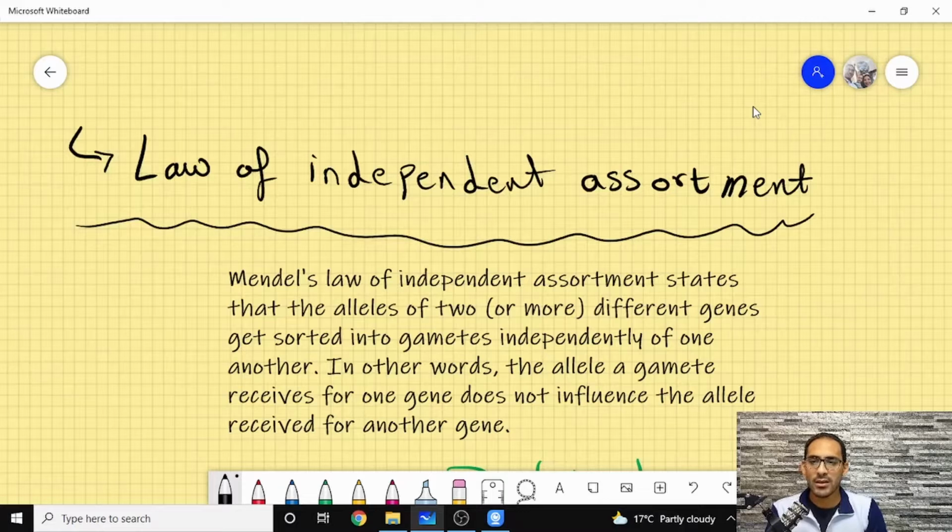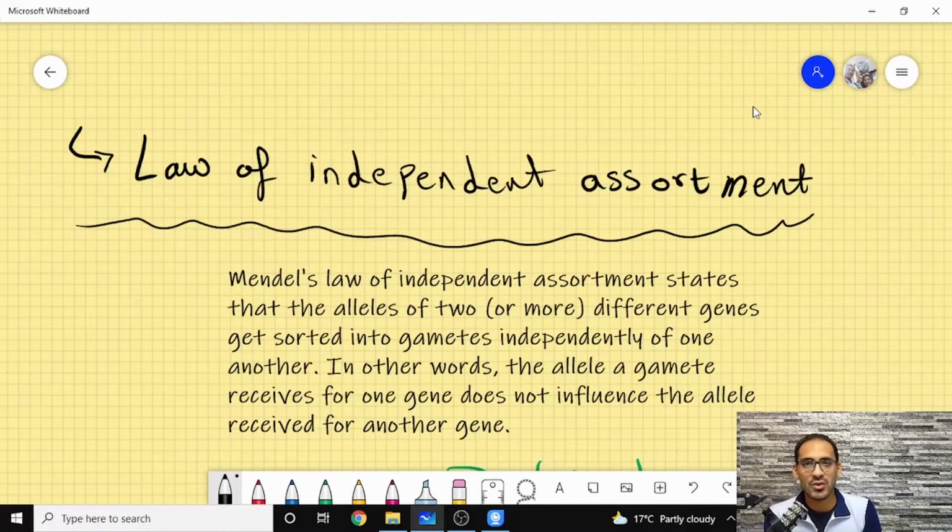So Gregor Mendel's law of independent assortment explained that the alleles are sorted independently. They are distributed in the gametes independently from one another. I mean, if I have, let's say, two or three traits, these traits are sorted independently.